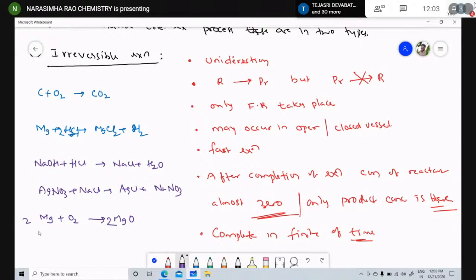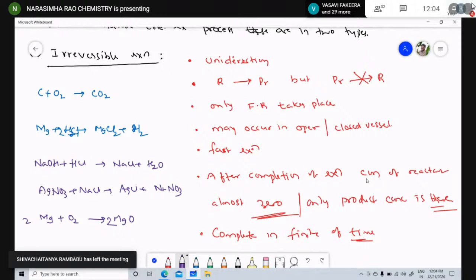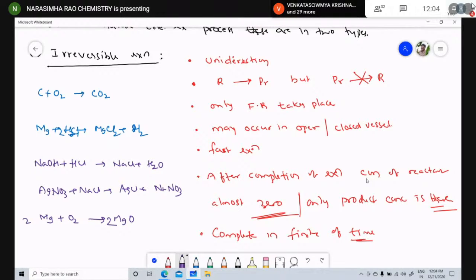It may occur in open or closed vessel. Fast reaction. After completion, the concentration of the reactants is almost zero. Only the product concentration will be there. It takes a finite time to complete. Children, any doubt regarding this? No doubt, sir.